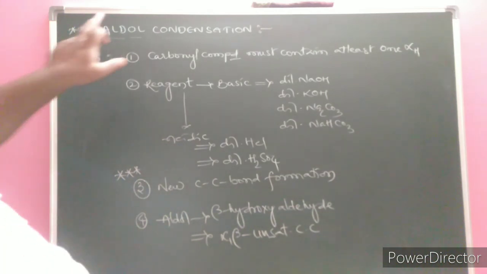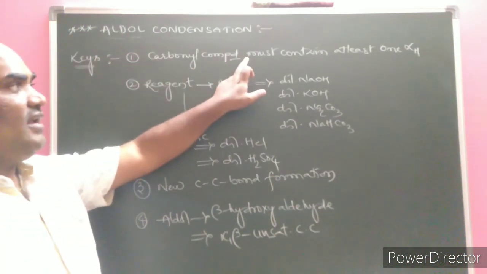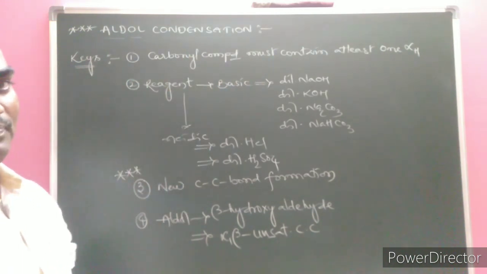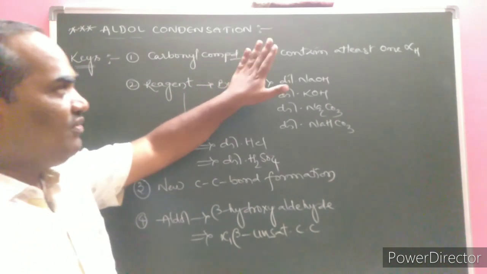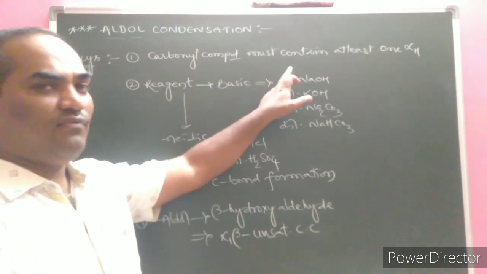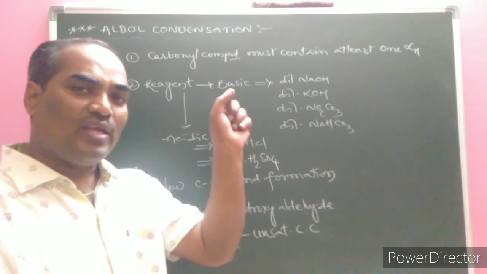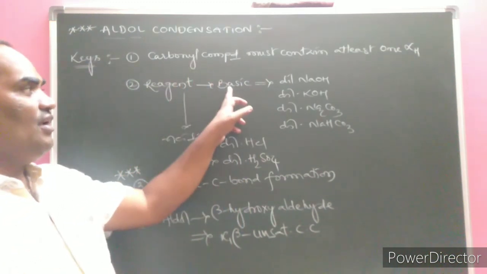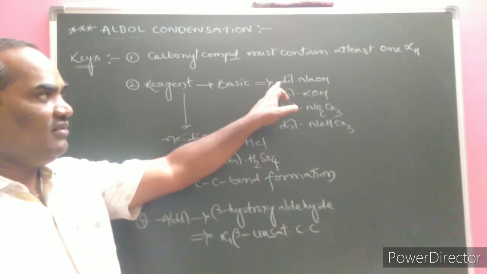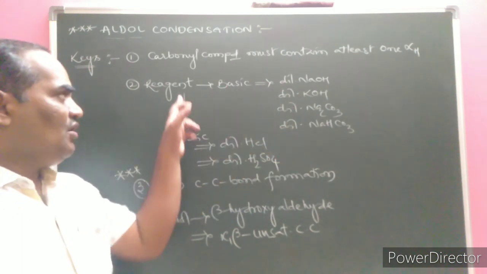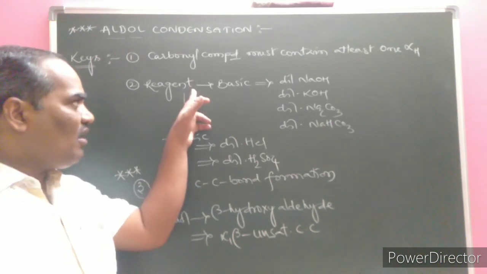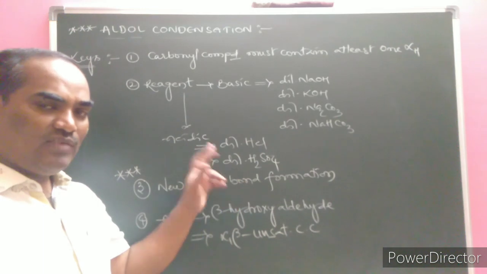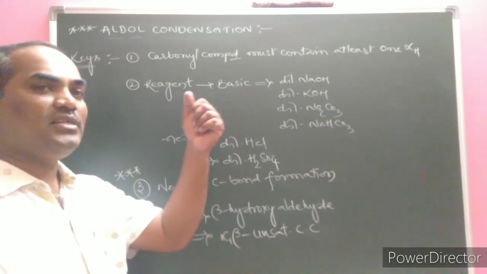One is the carbonyl compound, nothing but an aldehyde or ketone, which must contain at least one alpha hydrogen atom. I have already explained alpha: the carbon atom next to the functional group is called alpha. That alpha carbon atom needs to carry at least one hydrogen atom. As far as the reagents are concerned, if base catalyzed, these are the reagents required, any one. If acid catalyzed, these are the required ones. Instead of the dilute acids, if concentrated acids are taken, the product is going to change.